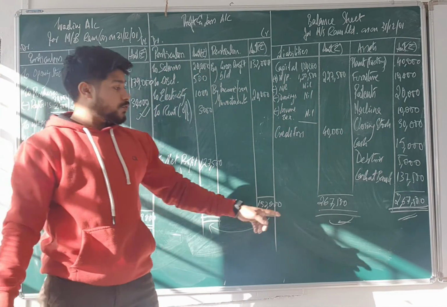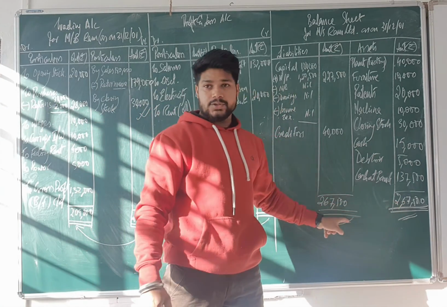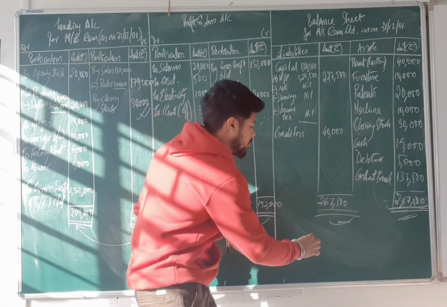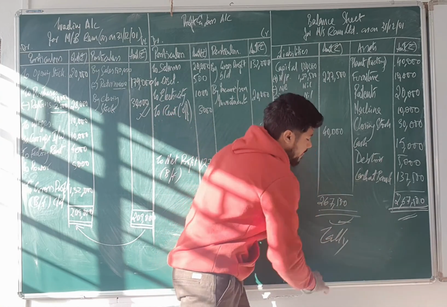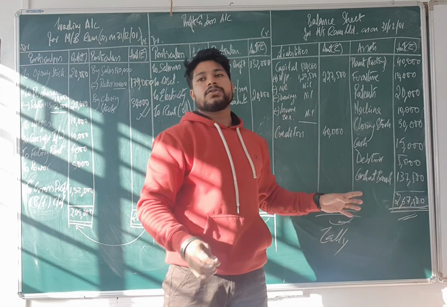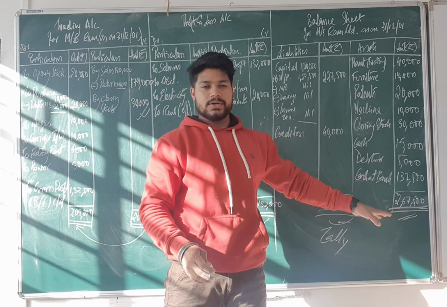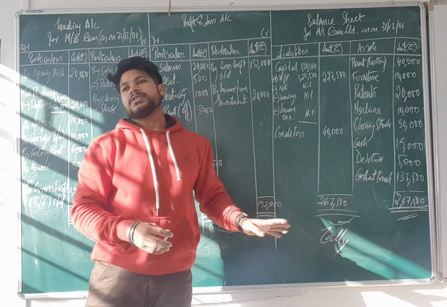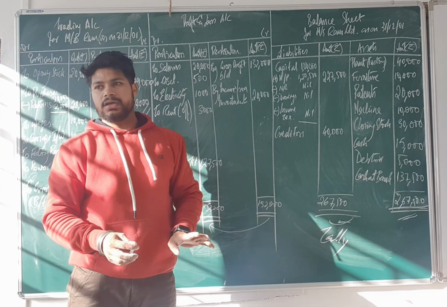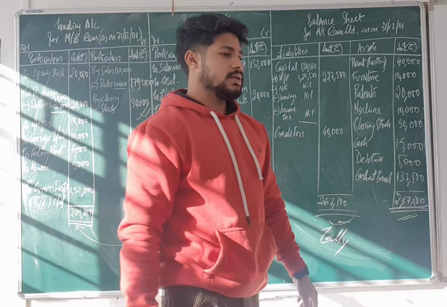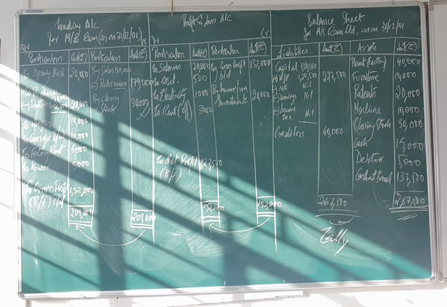If you do not get the same value here, you do not get a tally figure. Remember the word tally. If you do not get the same figures on both sides, that means you made a mistake somewhere. So this is an indicator that you have done the sum correctly.